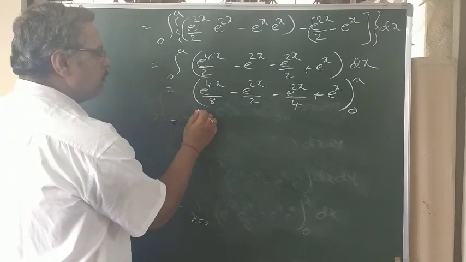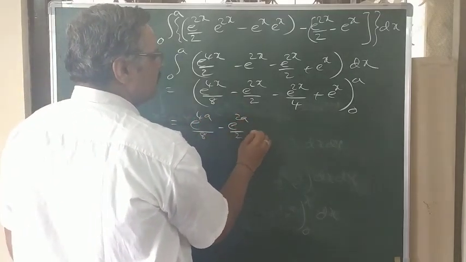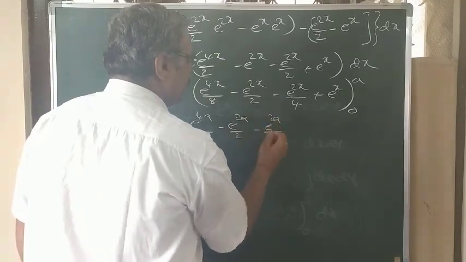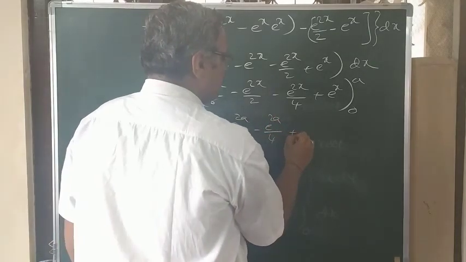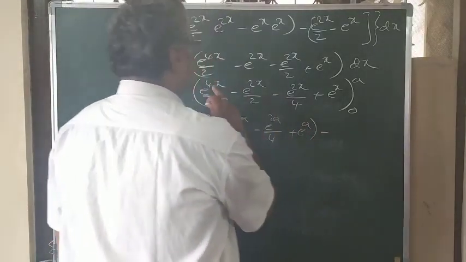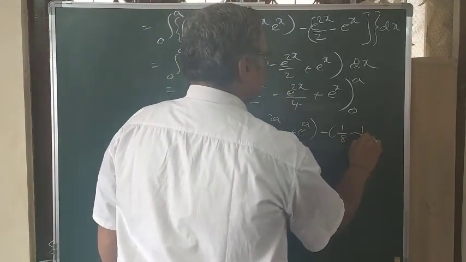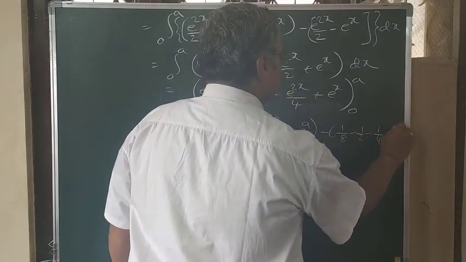Now e power 4a by 8, e power 2a by 2, e power 2a by 4 plus e power a. Now put x equals to 0, 1 by 8 minus 1 by 2 minus 1 by 4 plus 1.